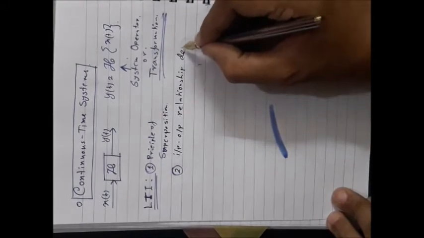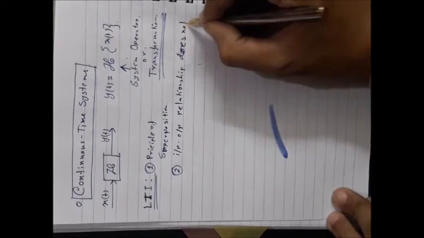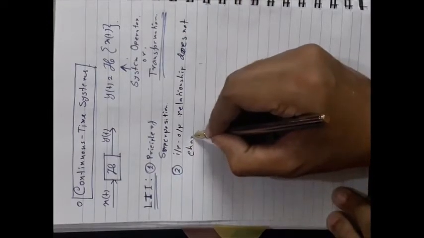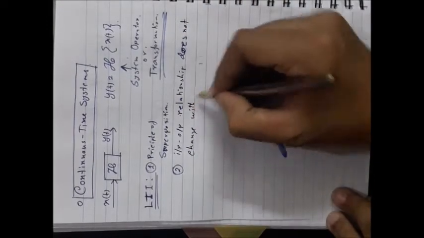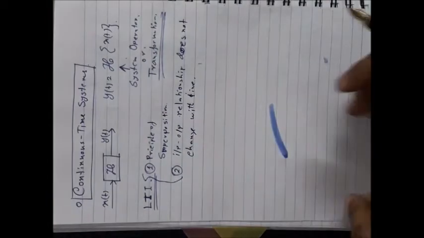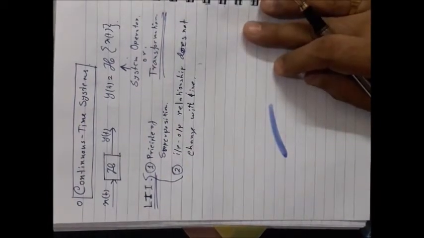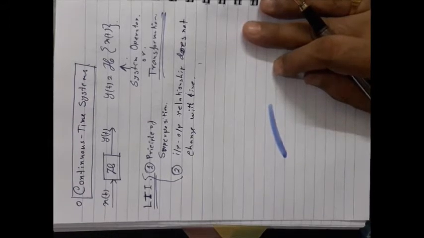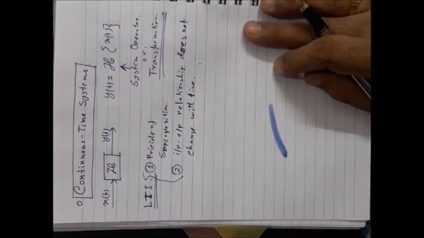That means it does not change with time. So these are the criteria. If a system obeys the principle of superposition and its input output relationship does not change with time, then it is called a linear time invariant or LTI system.